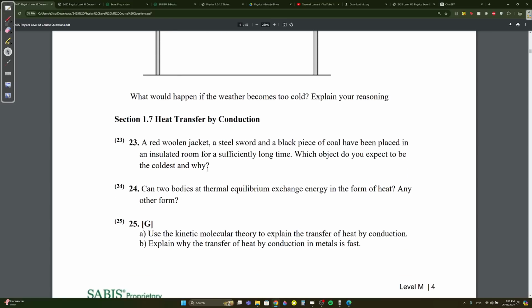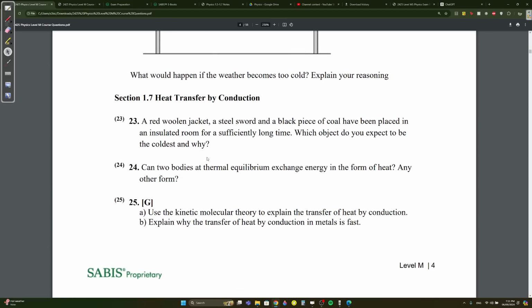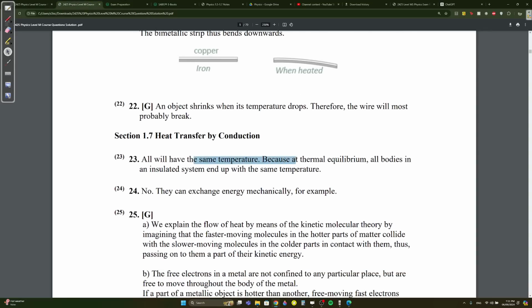1.7. A red woolen jacket, a steel sword, and a black piece of coal have been placed in an insulated room for a sufficiently long time. Which object do you expect to be the coldest and why? So they put it in an insulated room for a sufficiently long time. Okay, which is the coldest? A red woolen jacket, a steel sword, and a black piece of coal. All will have the same temperature because at thermal equilibrium, all bodies in an insulated system end up with the same temperature. Here's the trick.